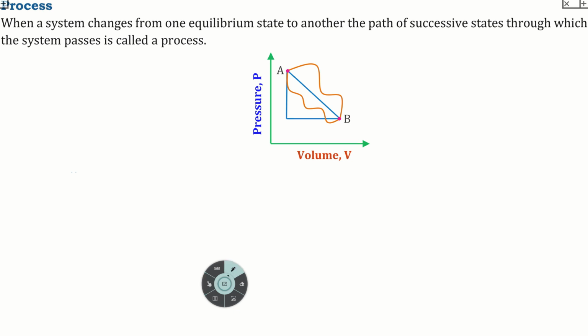Another important thing you should remember is, since this is an ideal gas, there will be another equation, PV equal to nRT, always satisfied. So if you know the pressure and volume of a gas, n is going to remain fixed, you will know the temperature of the gas as well from this formula. So the state of the gas is completely specified by just specifying pressure and volume. You don't need to specify temperature, because we can infer it from the ideal gas equation.